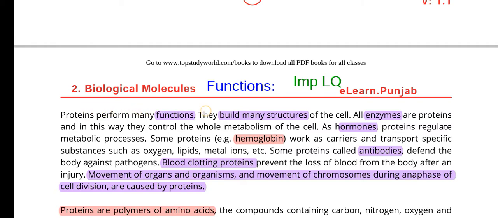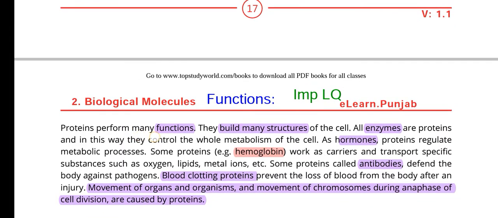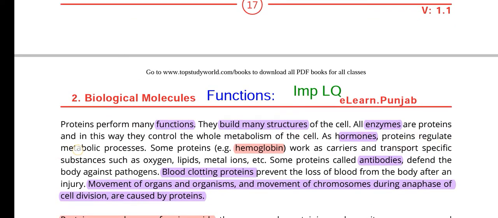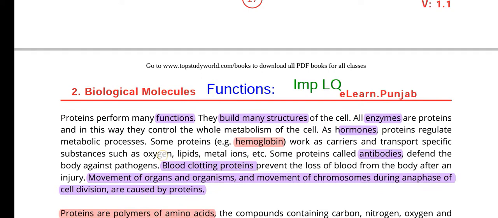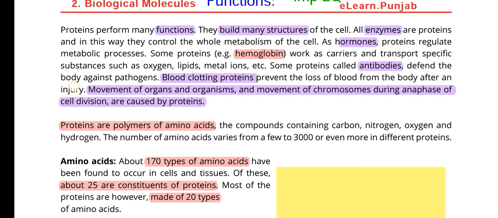Proteins perform many functions. They build many structures of the cell. All enzymes are proteins, and in this way they control the whole metabolism of the cell. As hormones, proteins regulate the metabolic processes. Some proteins, like hemoglobin, work as carriers and transport many substances like oxygen, lipids, and metal ions. Some proteins called antibodies defend the body against pathogens.